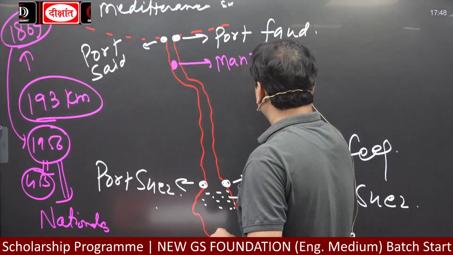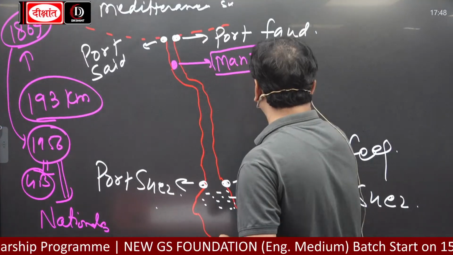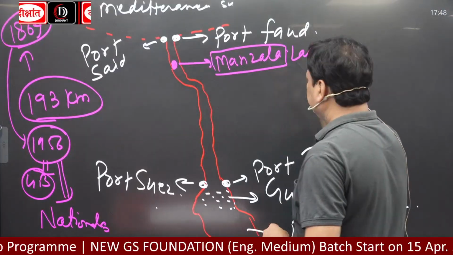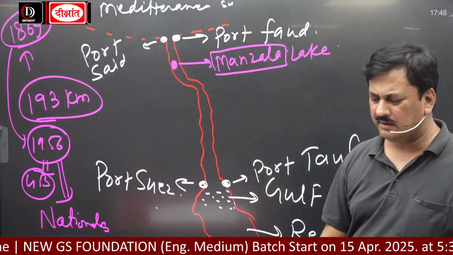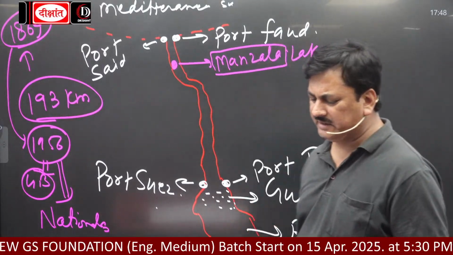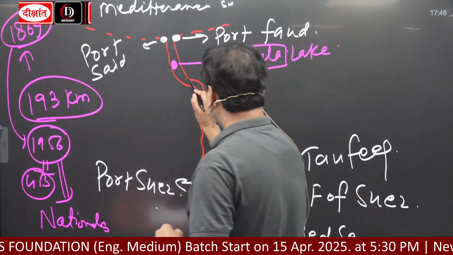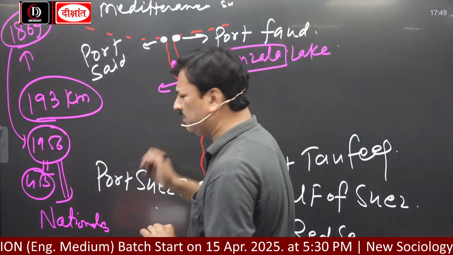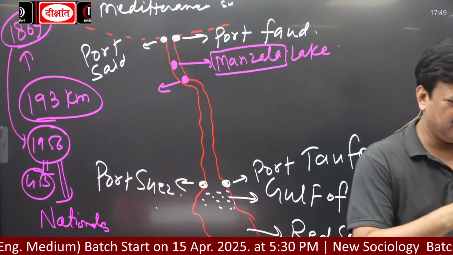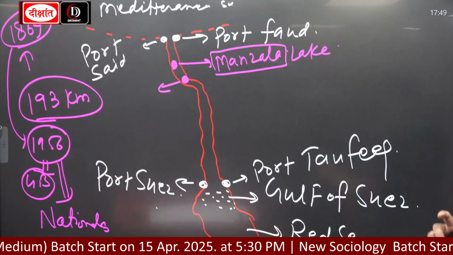Manzala Lake. So this is important. Manzala Lake, it is in this canal. The second is Lake Timsah. Okay? This is a freehand drawing, so there is no need to draw this map on a scale basis.